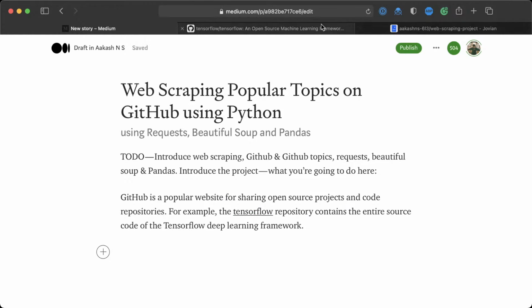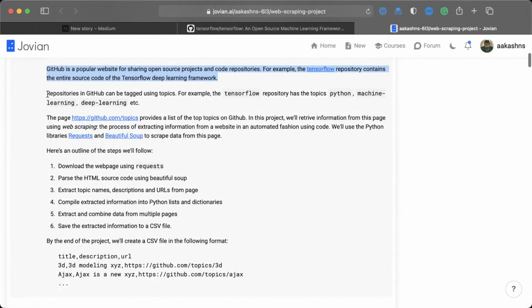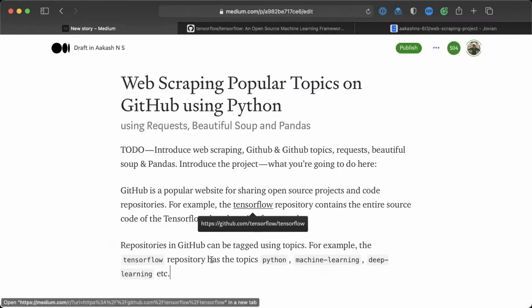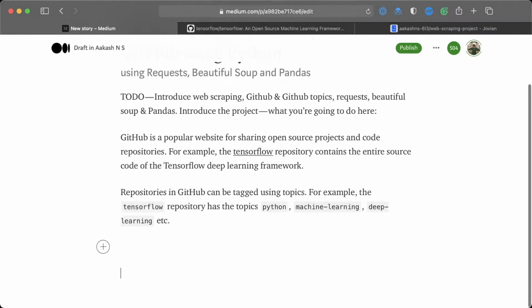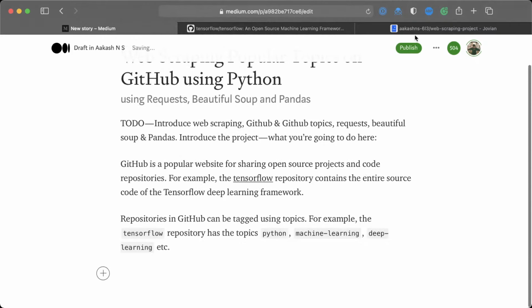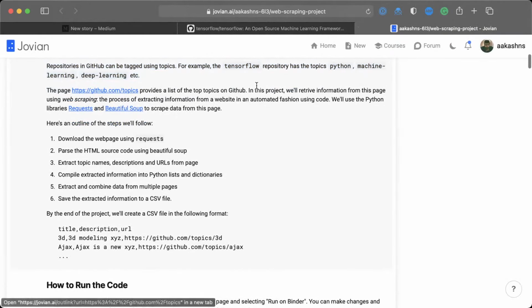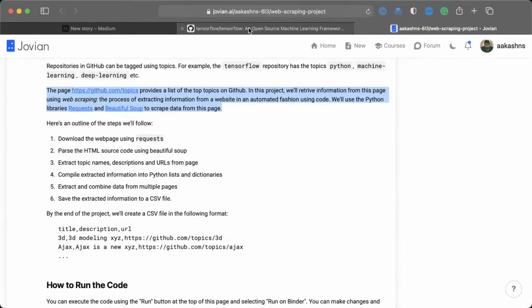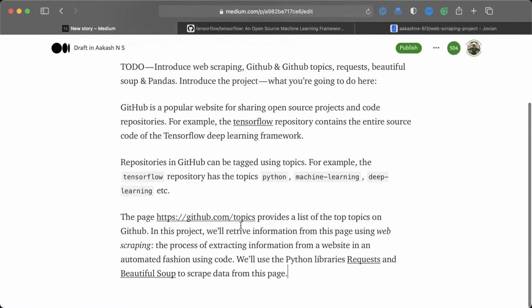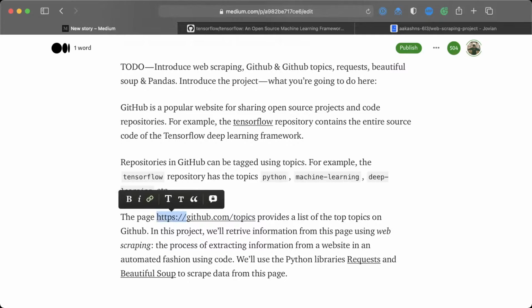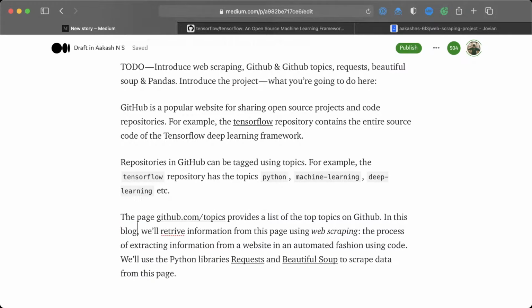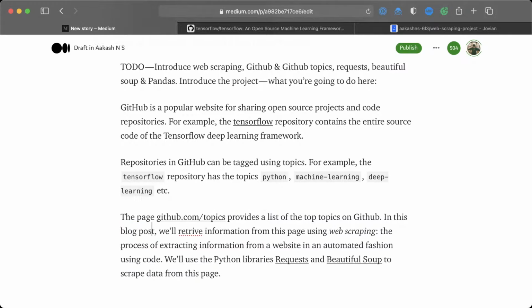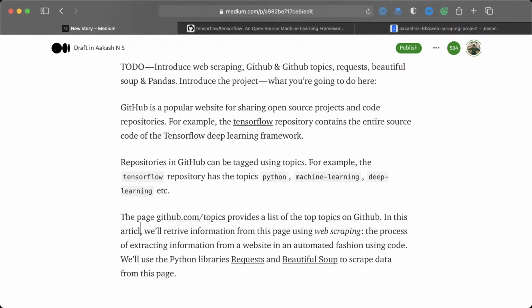Then maybe let's introduce some of the other players here. Okay, let's talk about topics. So now we're saying that repositories in GitHub can be tagged using topics. For example, TensorFlow repository has the topics Python, machine learning, deep learning, etc. Okay, that looks fine. Next, here now we can talk about web scraping. So the page github.com/topics provides a list of the topics on GitHub. In this project, so let's call this in this blog post or in this post or even article, all of these words mean the same.